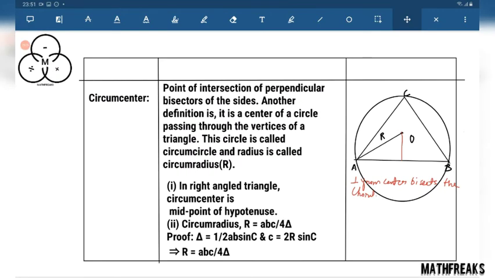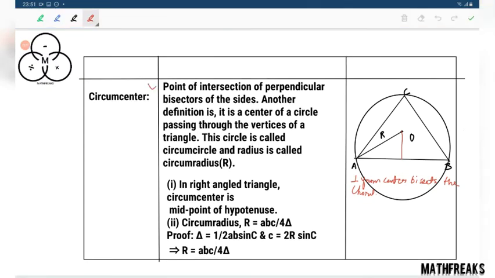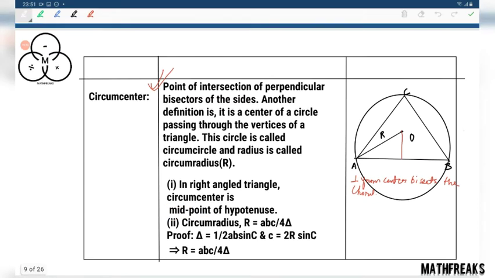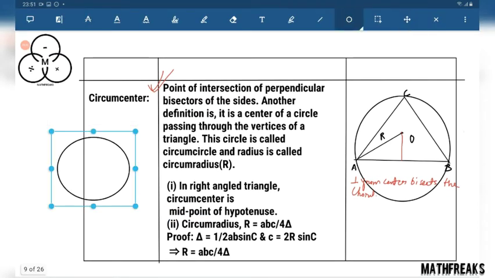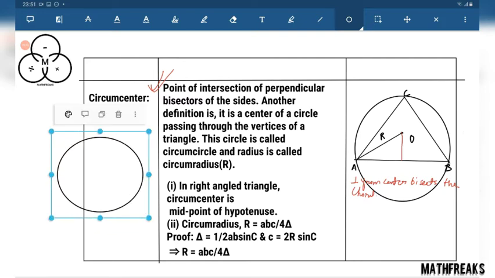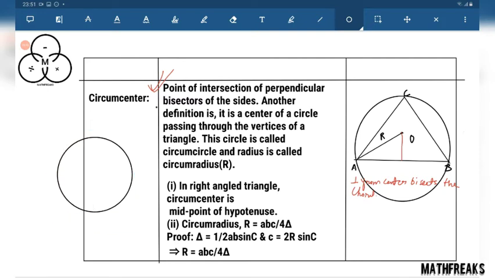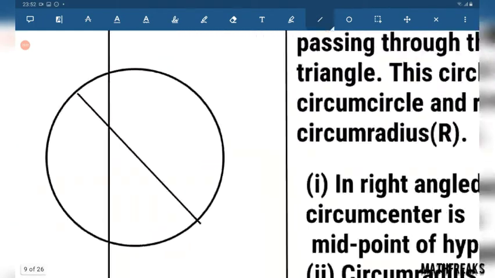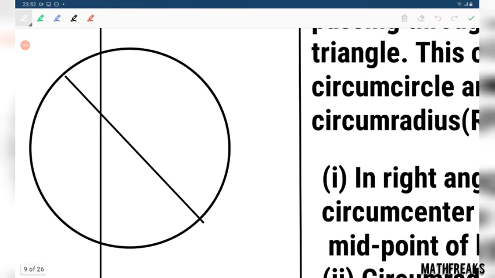The converse is also true, which gives us the circumcenter. In a right triangle, circumcenter is the midpoint of hypotenuse. Now why midpoint of hypotenuse? For a right triangle, if this is the diameter, here is the center O,